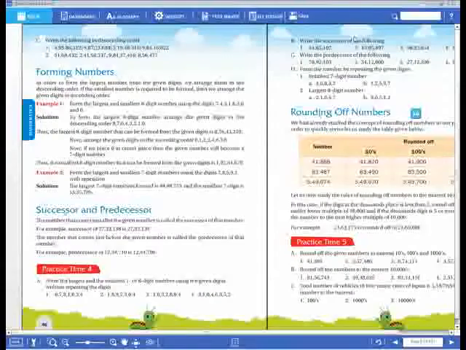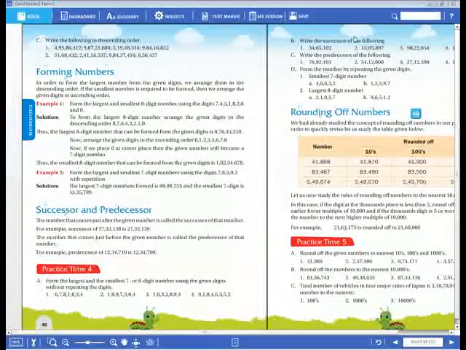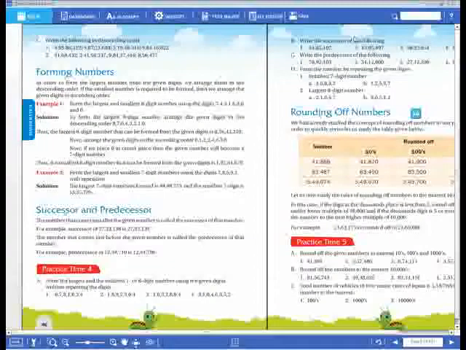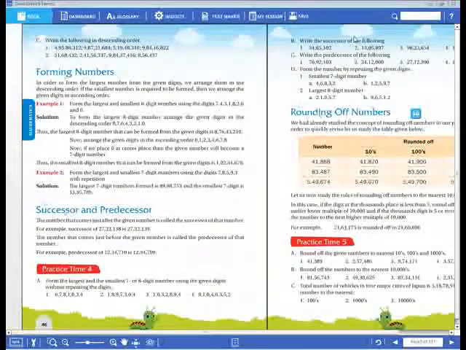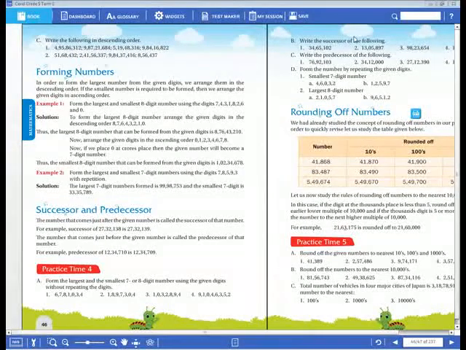So after the 5 here, when we check the last 4 digits, 6,743, it is greater than 5,000, no? So we have to take the next 10,000s. After 50,000, which 10,000s will come? 60,000. What is the nearest 10,000s of this given number, 81 lakhs 56,743? It is 81 lakhs 60,000. The answer is 81 lakhs 60,000.